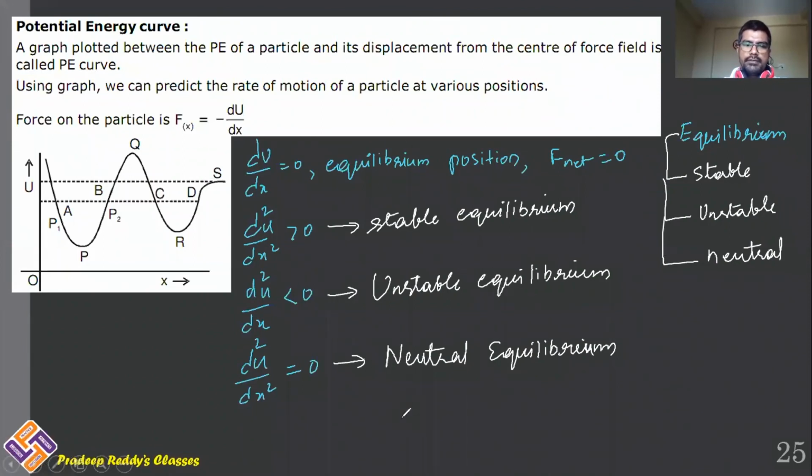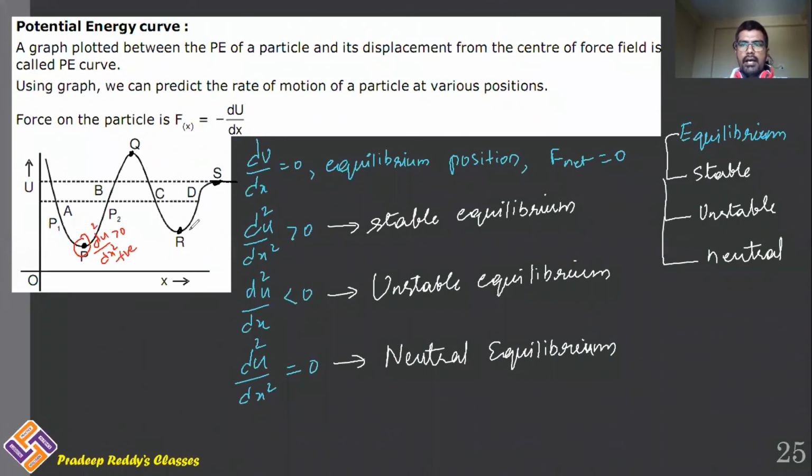Now I will be locating this position. See, we have point P, point Q, point R, and point S. This S is a straight line. Now d square u by dx square is greater than 0 at point P because slope is increasing. That means if you are differentiating this once again, from P to Q it is increasing. So from P to Q, as it is increasing, d square u by dx square will be definitely positive.